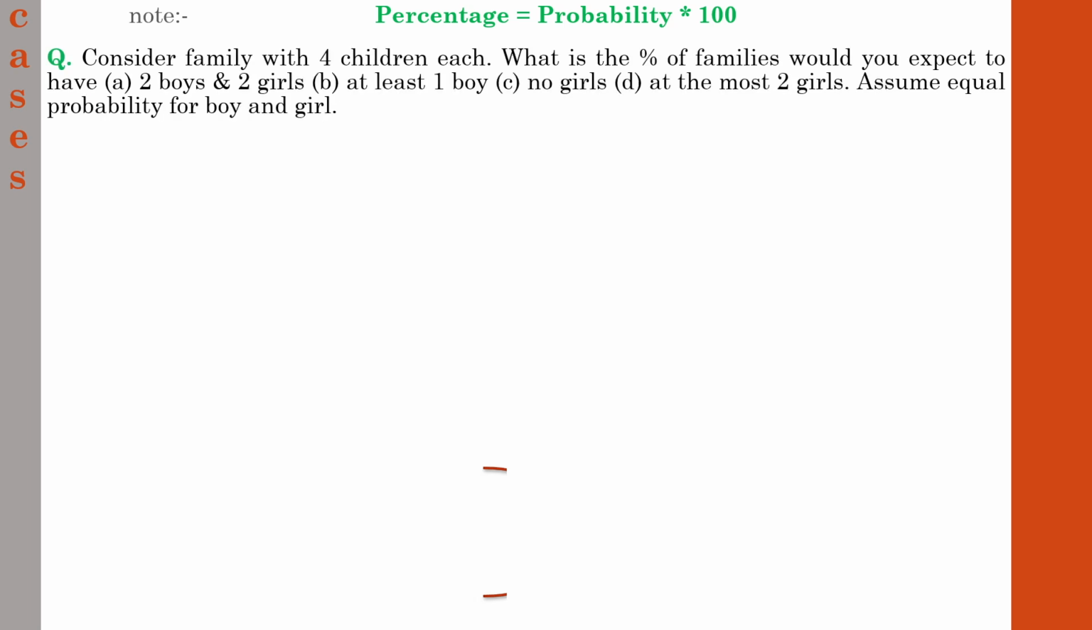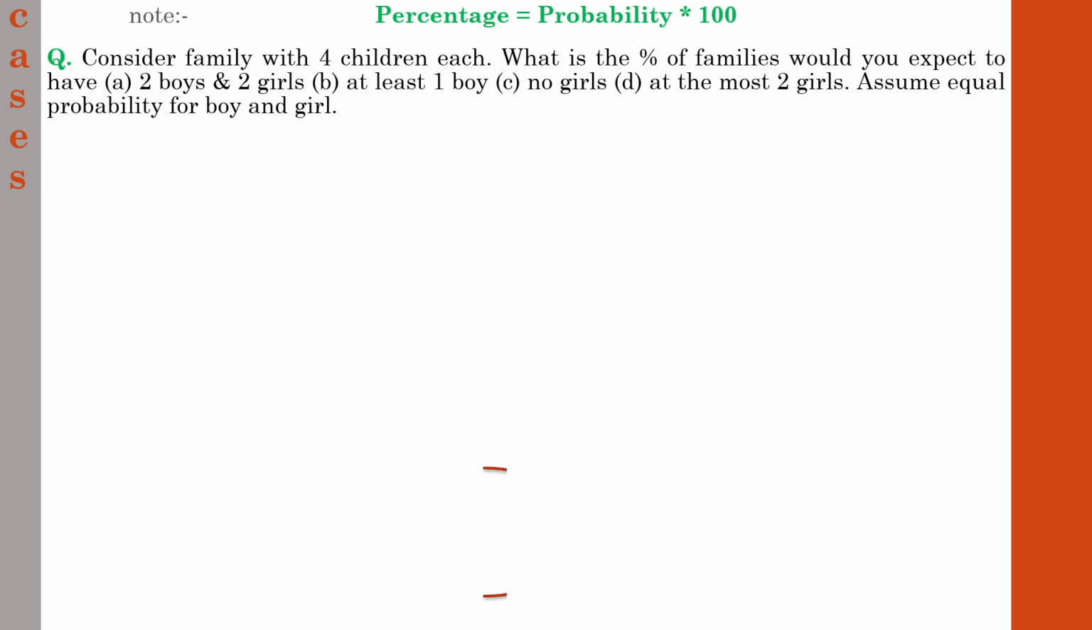Consider a family with 4 children each. What is the percentage of families you would expect to have, and there are different sub questions. First one, 2 boys and 2 girls. What is the probability of getting 2 boys and 2 girls? And another one, at least 1 boy. We all know the concept, at least. And next one, no girls at all. Next one, at the most 2 girls. Remember the terms: at least, at most, at the most. At most and at the most are almost similar.